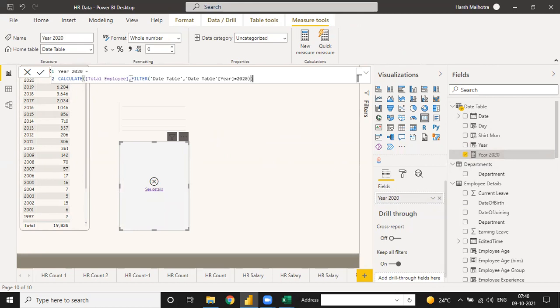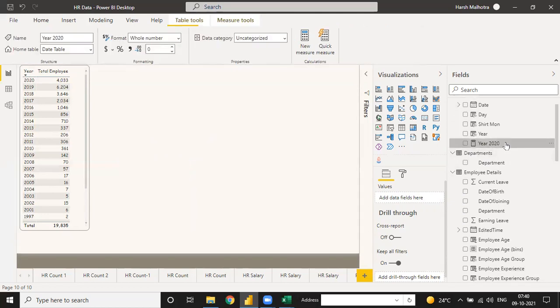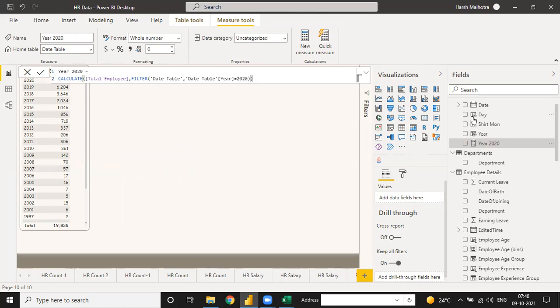Calculate total employee, filter date year is equal to 2020. The function is correct.